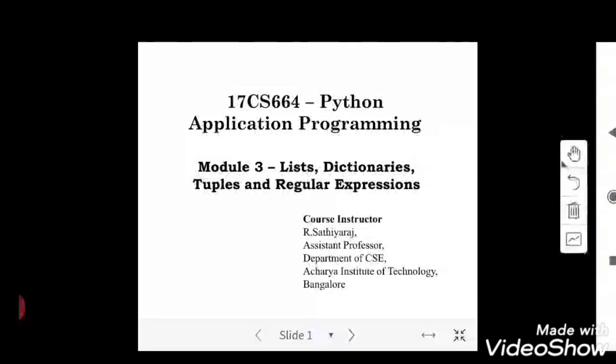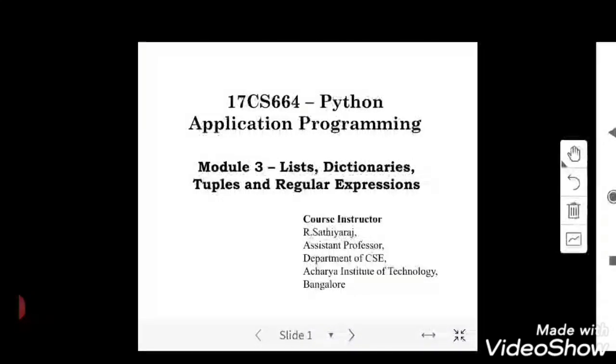And third, tuples and lists are more or less the same. The difference is lists are mutable. I mean, you can change or alter the items or elements in the list, but tuple elements can't be altered or modified. Once it is created, we can't modify or alter it. The only thing we can do is delete or remove it. That's all. And the representation of list and tuple will be a little bit different. And last one, regular expressions. So this is the overview of module 3.